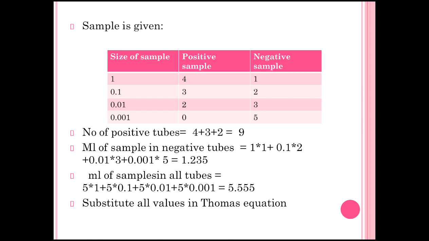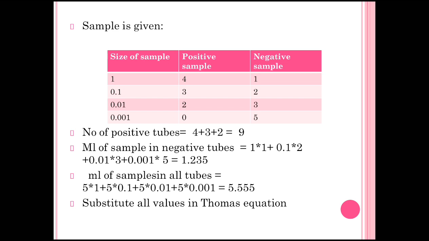Now the number of positive tubes is 3 plus 4 plus 2, meaning the addition of that positive samples column gives a total of 9. Now we have to calculate the ml of sample in negative tubes. How is it calculated? We take the negative sample 1 into 1, the size of sample, plus 0.1 into 2 in the second column, then 0.01 into 3 in the third column, and lastly 0.001 into 5.